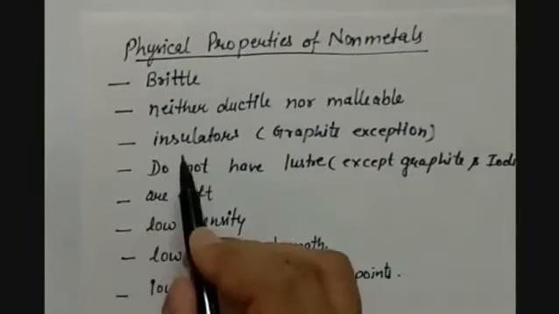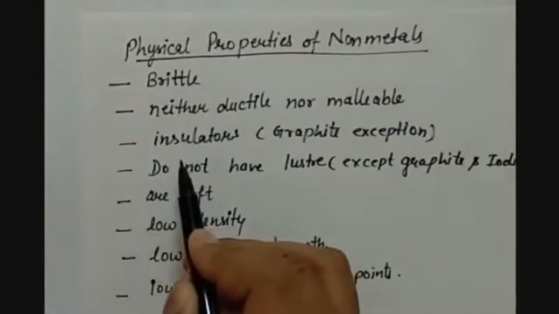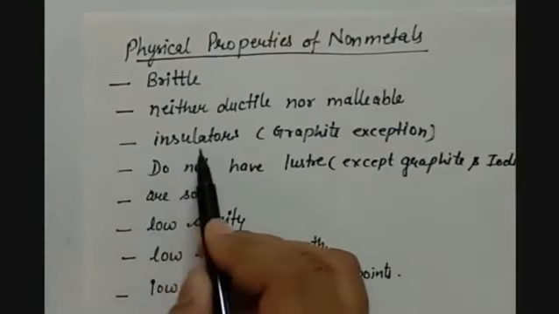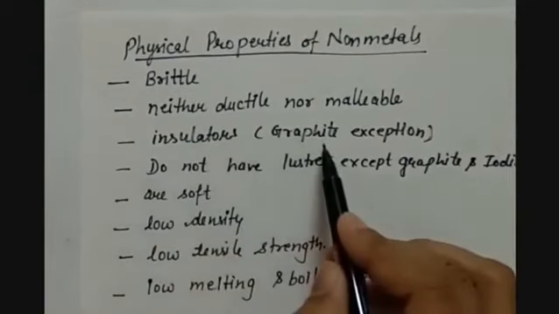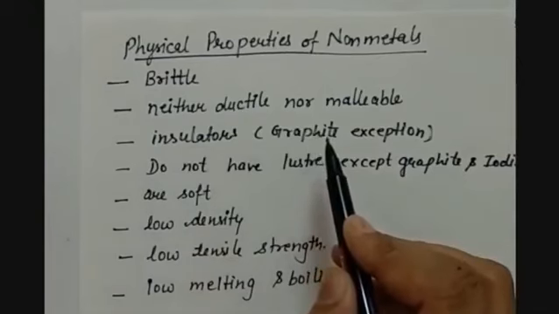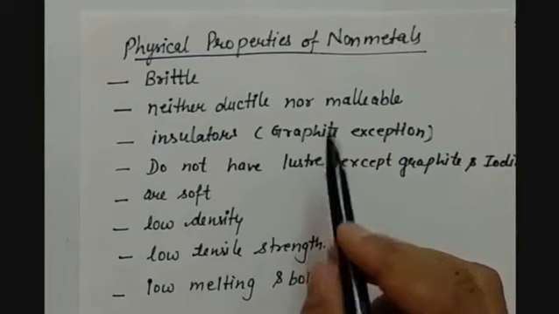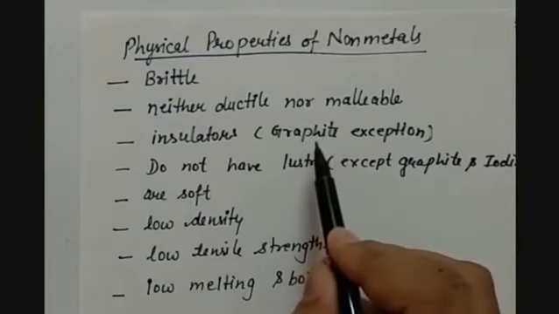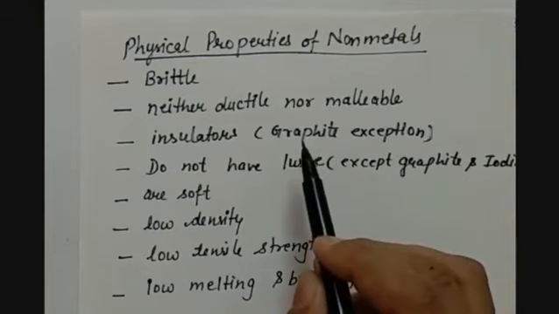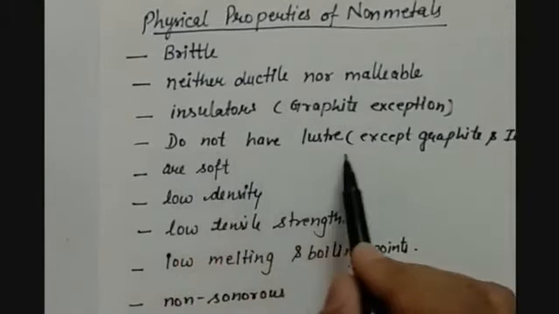But metals were good conductors of electricity, whereas non-metals are insulators. That means they do not conduct electricity except graphite, because graphite is a very good conductor of electricity. One more property is shiny surface. Graphite in some of its forms is shiny in nature. Next, they do not have luster except graphite and iodine.